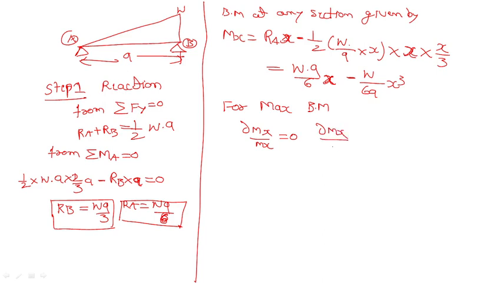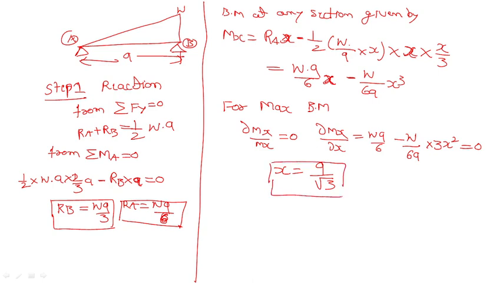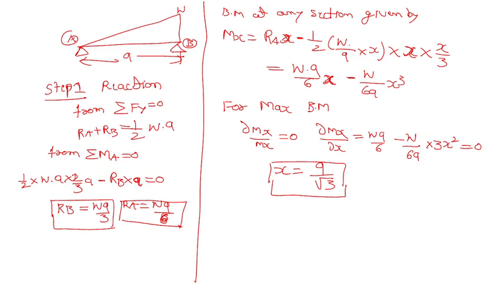dM/dx is equal to what? Wa by 6, right? Minus of W by 6a into 3x square equal to 0. Now x is equal to a divided by root 3. So this one you have to remember. Now we got the x value.